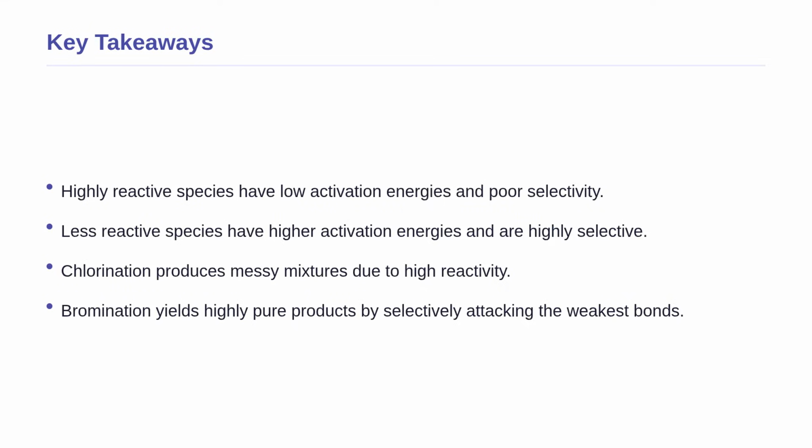We have covered a lot of ground today, so let us summarize the key takeaways. The reactivity-selectivity principle is a beautiful illustration of chemical patience. Highly reactive species, like chlorine radicals, have low activation energies. They rush into reactions and grab whatever hydrogen is statistically most available, leading to poor selectivity. On the other hand, less reactive species, like bromine radicals, have higher activation energies. They are forced to be picky and only attack the weakest, most stable bonds.